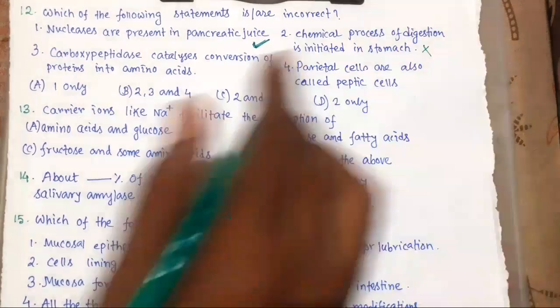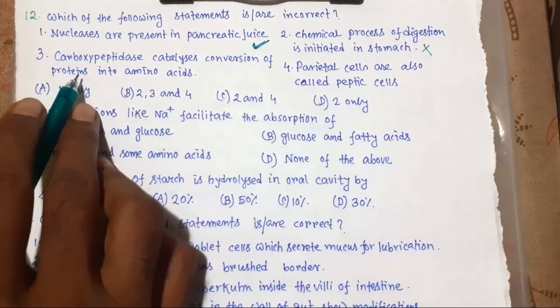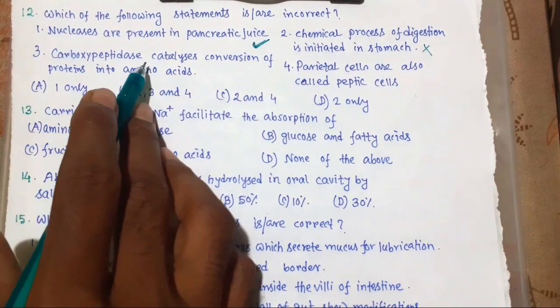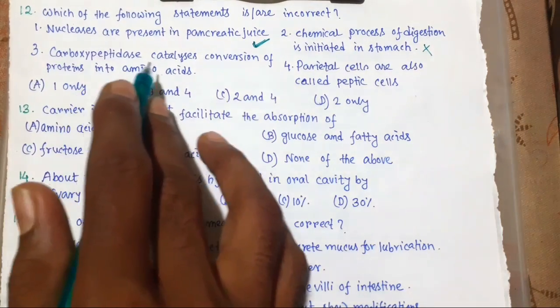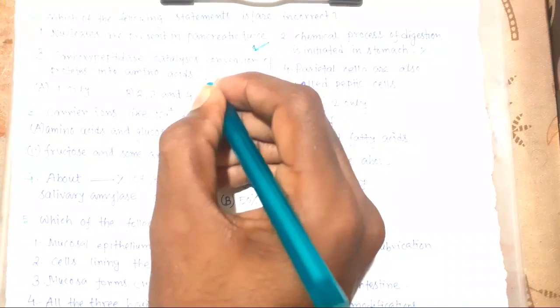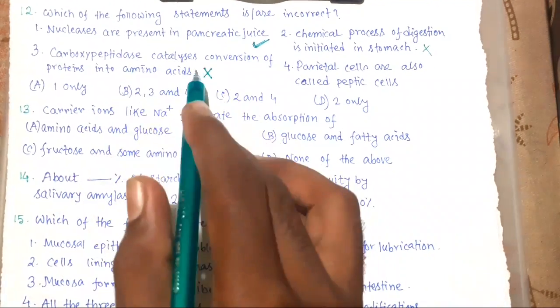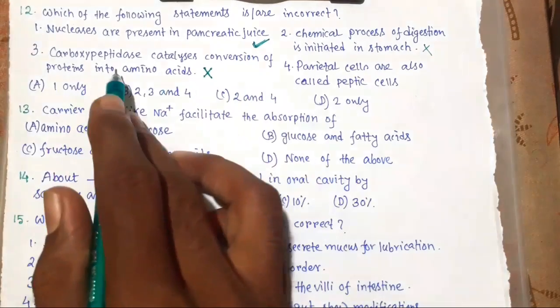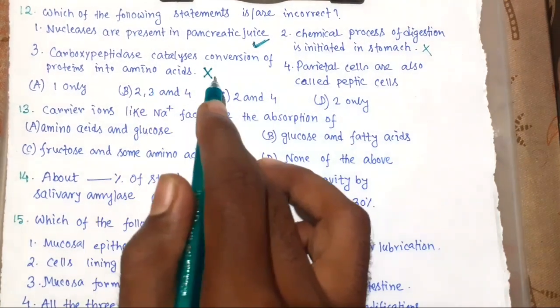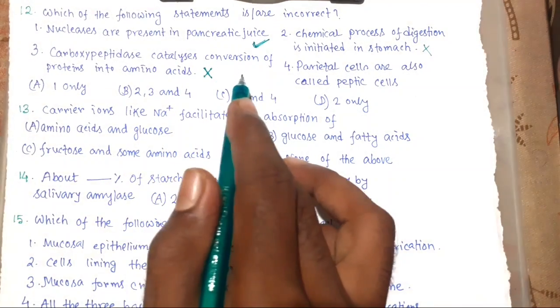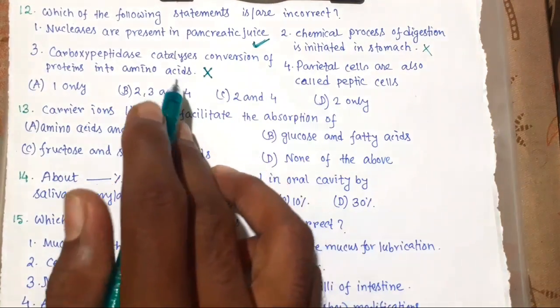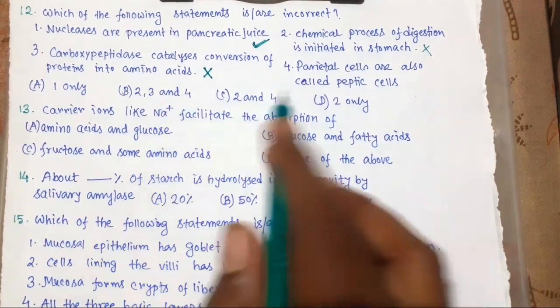So this is wrong. 3. Carboxypeptidase catalyzes conversion of proteins into amino acids. This is wrong. Carboxypeptidase catalyzes conversion of proteins into dipeptide, and dipeptidase converts dipeptide into amino acid. So this is wrong.